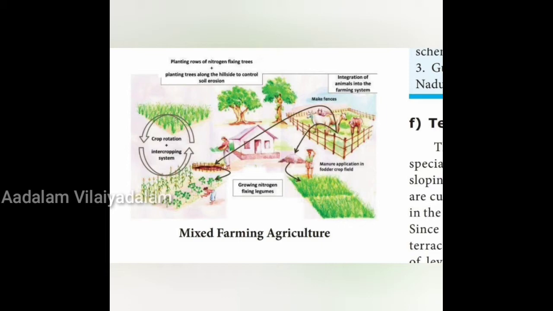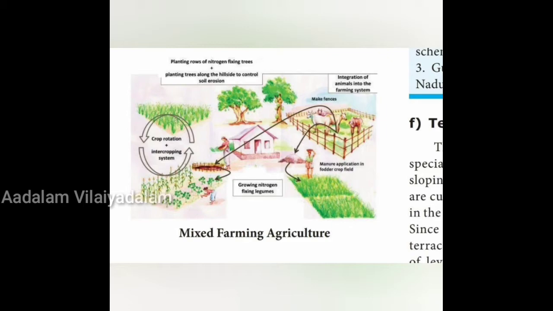So all this mixed farming agriculture is to satisfy as many needs of the farmer as possible. When the person does all these things, he is considered to be the rich man in the area, because by all these things he'll get his maximum profit benefit, right? So beekeeping is a very profitable business, and poultry, fisheries, all these are giving too much money for a person, for a farming, okay. So this is called mixed farming agriculture.